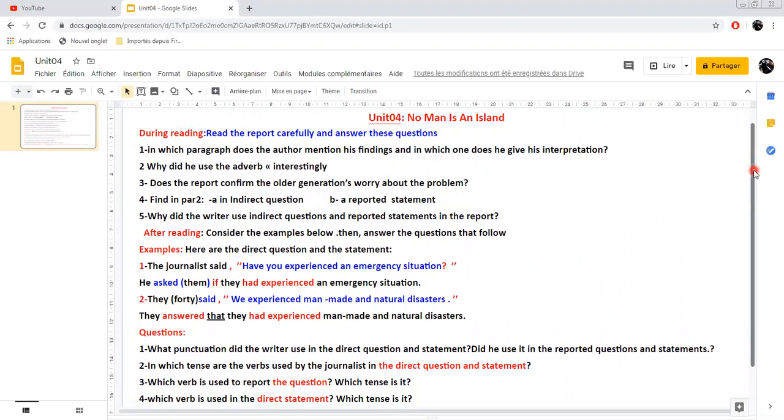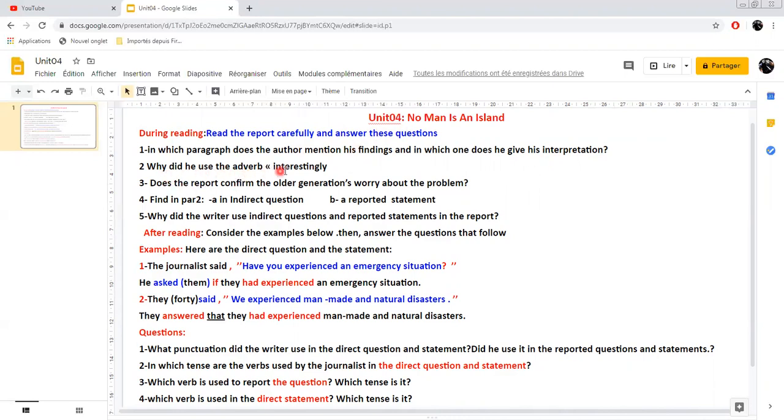Before dealing with the during reading part, you read the report on page 120 of your course book, and when you finish reading it, you answer these questions from number 1 to number 5. Number 1: In which paragraph does the author mention his findings, and in which one does he give his interpretation? The findings here mean the results. So in which paragraph are these results mentioned, and in which paragraph does he give his interpretation? That means his conclusion of the report.